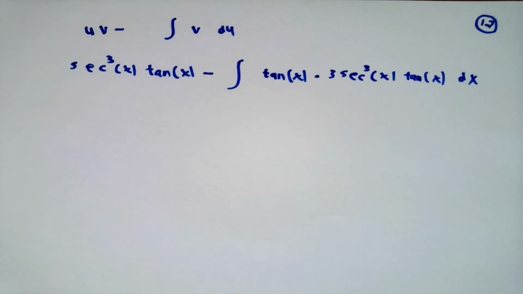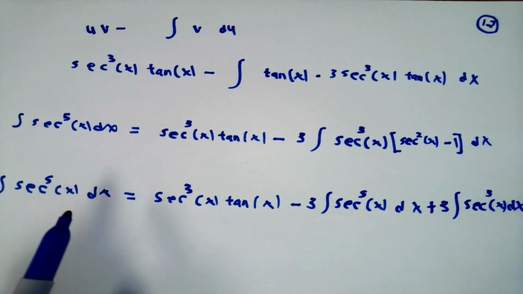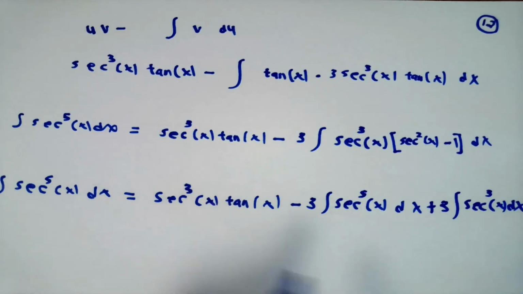Tangent of x squared is secant squared minus 1, so I'm going to use that trig identity here. I can rearrange this. The integral of secant to the fifth is secant cubed tangent minus 3 times the integral of secant to the fifth x dx plus 3 times the integral of secant cubed x dx.